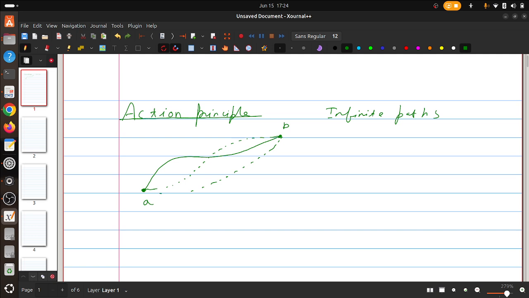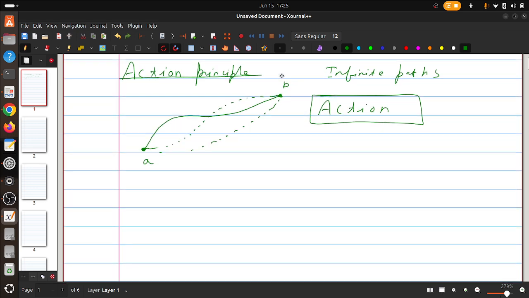So why is it so? That is the question we ask. Is there any particular quantity which defines this particular path for the particle, apart from solving the Euler Lagrange equation or solving the equation of motion? It turns out, after several years of analysis, that indeed there is a particular quantity which is stationary when the particle follows this solid line trajectory, and I will tell you what stationary means. That particular quantity is action. So it is the principle of stationary action.